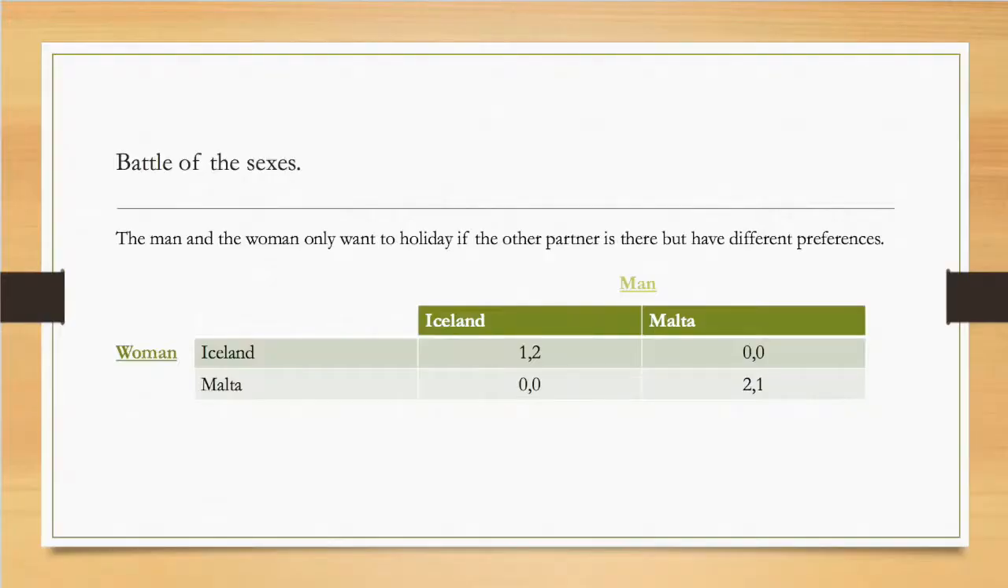Okay, so if we take the classic game of battle of the sexes, the man wants one thing and the woman wants one thing, but they don't want to be without each other. So let's say they're going on holiday. The man wants to go to Iceland and the woman wants to go to Malta. They both have a reward of 2 in their chosen destination, whereas the other partner has a reward of 1. But they have a reward of 0 if they go on holiday without each other.